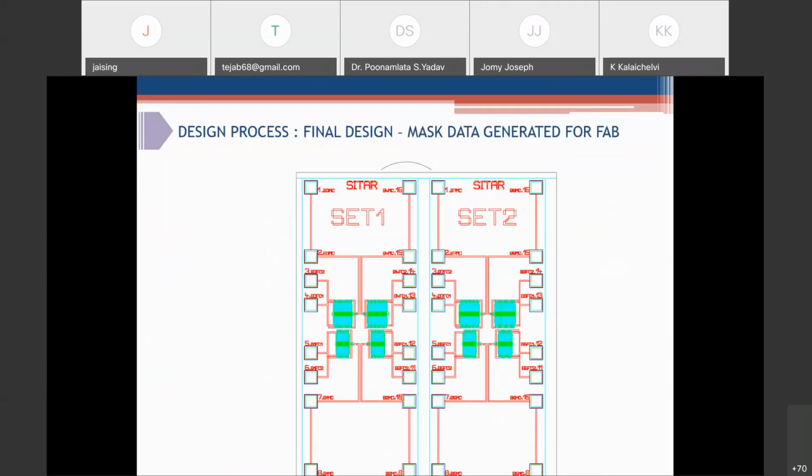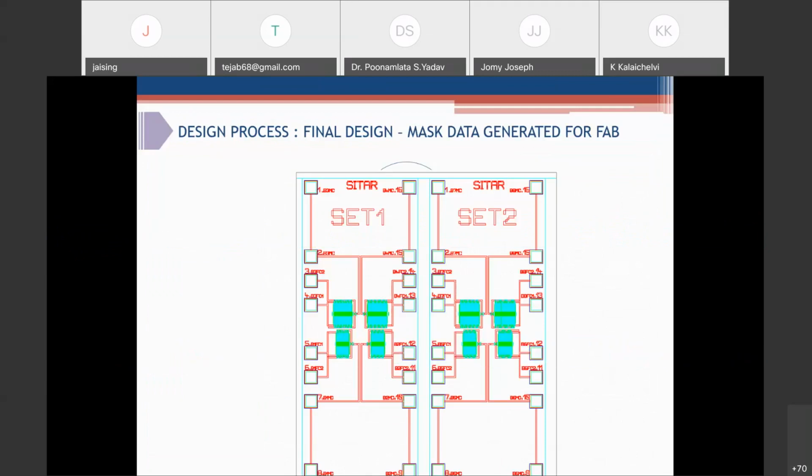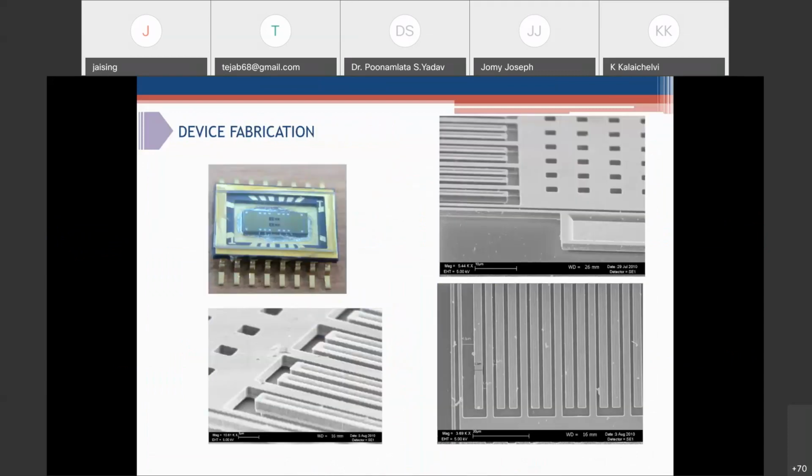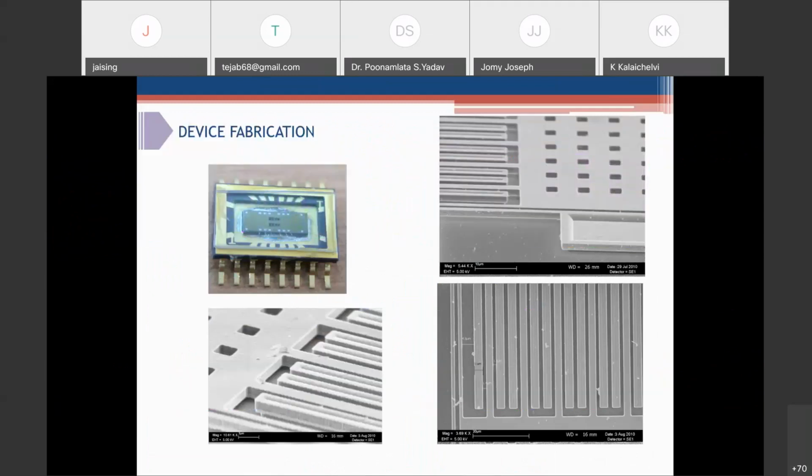So we fabricated all these 8 designs on 2 different dies. These are 4 different accelerometers just for testing and evaluation purposes. Based on this design, we generated data. This is a device after fabrication. These 4 dots are actually 4 different accelerometers in 4 different configurations. This is the final device design, which you can see under the SEM microscope.